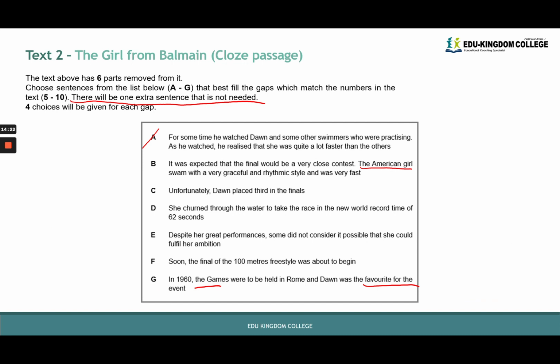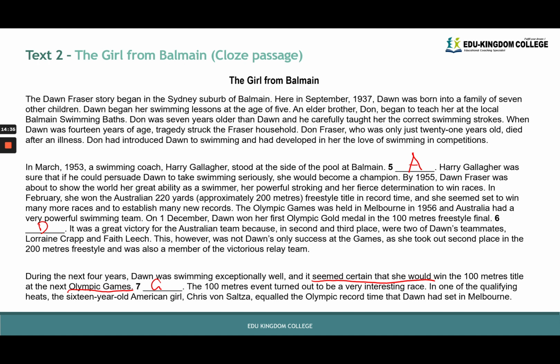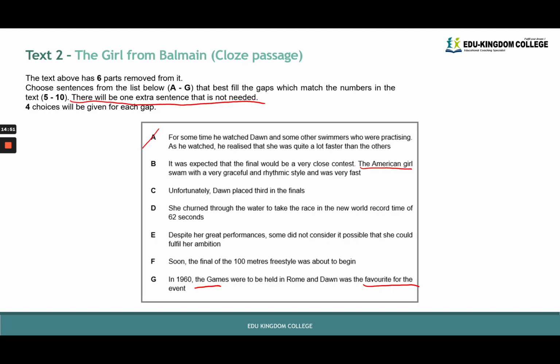The American girl swam with a very graceful and rhythmic style and was very fast. Dawn was determined to win this final and pulled away powerfully from her American rival to win in a little over 61 seconds. B seems to make perfect sense here because information such as the introduction of the American girl and then mention of the American girl in B, and then the follow-up of said American girl here as her American rival, all completes the missing picture, right? And it also tells us that she wins in a little over 61 seconds, especially after they tell us that it would be a close contest.